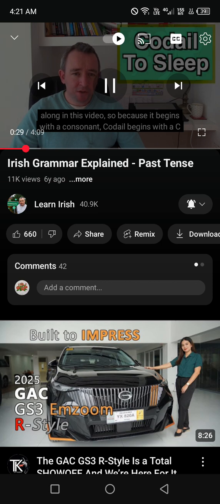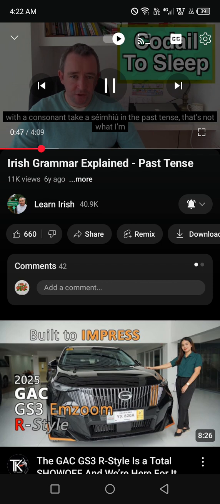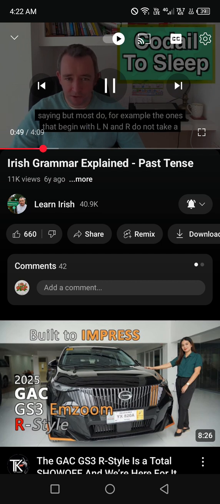Because it begins with a consonant, codail begins with a C, which is a consonant, that means it's more than likely going to take a séimhiú in the past tense. A séimhiú is a h. Now, I'm not saying all verbs that begin with a consonant take a séimhiú in the past tense. That's not what I'm saying, but most do.